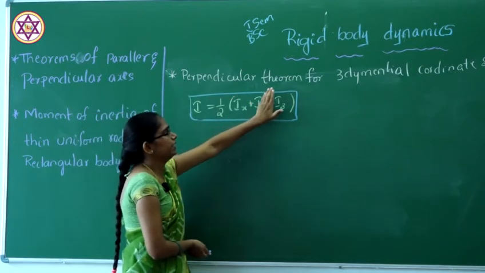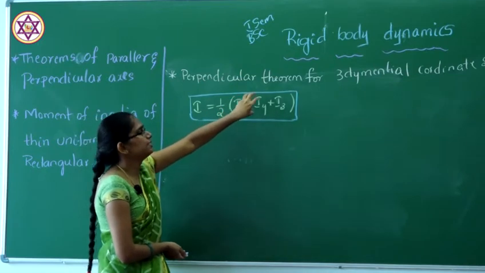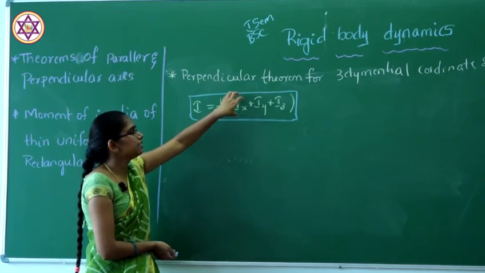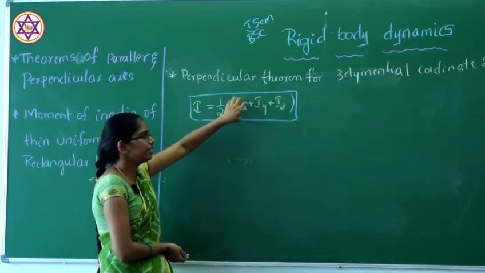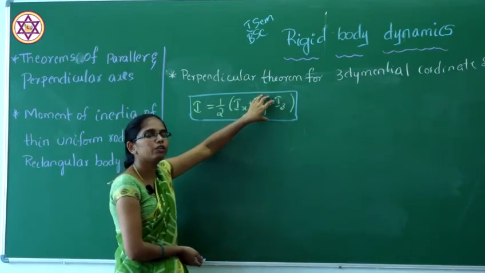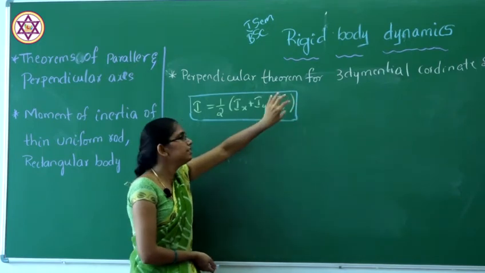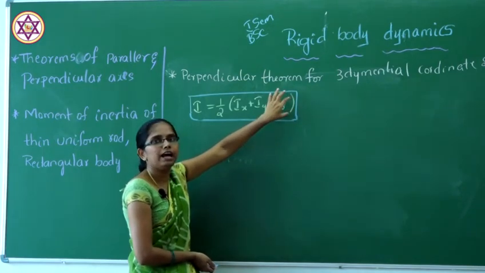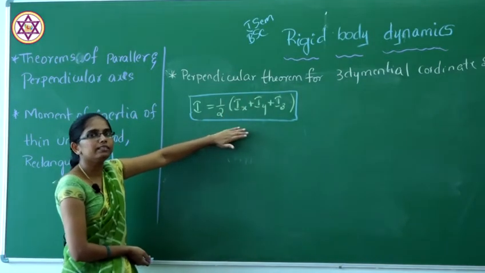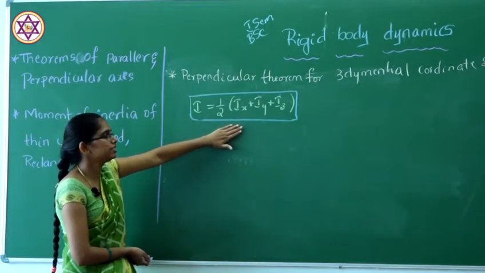Ix, Iy, Iz are the moments of inertia about the x axis, y axis and the z axis. If you consider the axis along x, Ix will be the moment of inertia. Along the y axis, it will be Iy. For the z axis, it will be Iz. This is the mathematical expression for the 3-dimensional Cartesian coordinate system theorem.